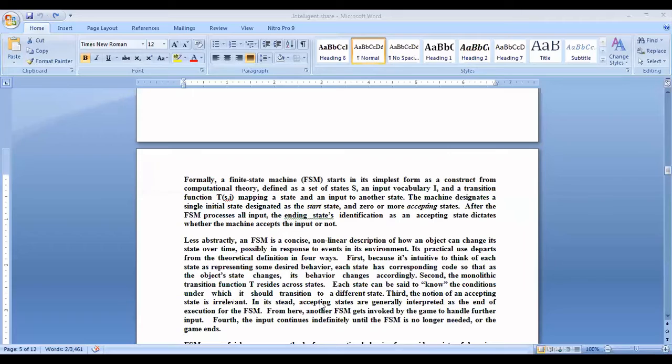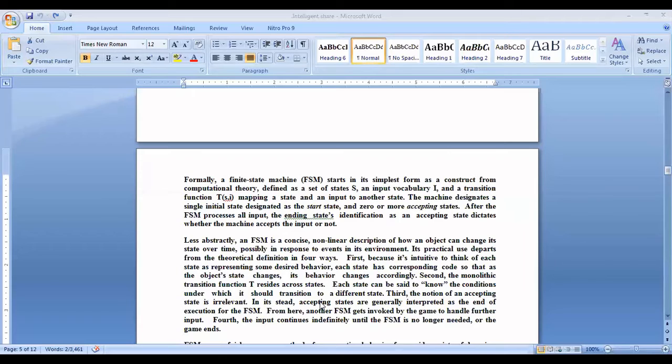So finite state machines is one of the methods that can be used to simulate the behavior of particular entities.